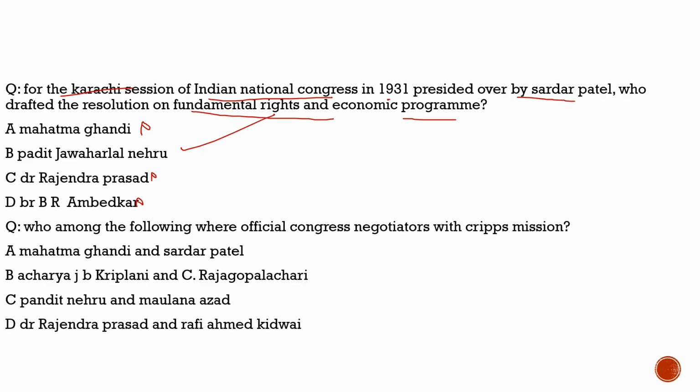Now let's move to the last part of our discussion, where we will solve the last question, which says: who among the following were official Congress negotiators with the Cripps mission? So let's try to answer that. Was it Mahatma Gandhi and Sardar Patel? No. Was it Acharya J.B. Kripalani and C. Rajagopalachari? No. Was it Dr. Rajendra Prasad and Rafi Ahmed Kidwai? No. Were they Pandit Nehru and Maulana Azad? 100% correct. So with respect to this question, the correct answer is option C.